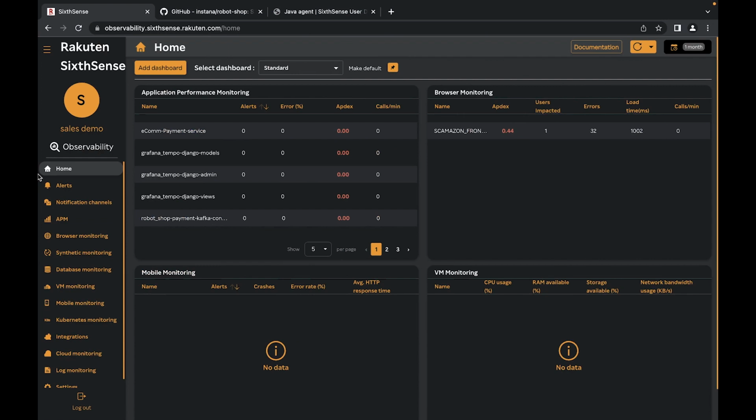Hi guys, this is Vaishak from Rakuten SixthSense, and today I'll be going over how to install an APM agent onto your local application, and how it's basically configured with the SixthSense agent, your application.